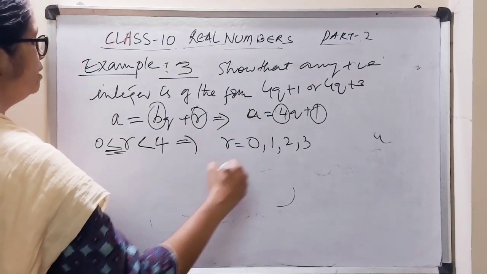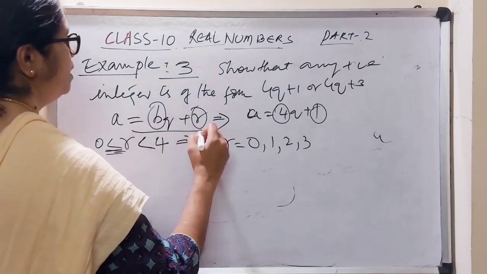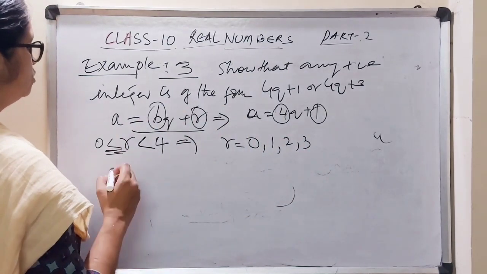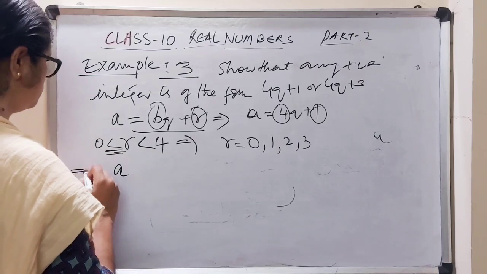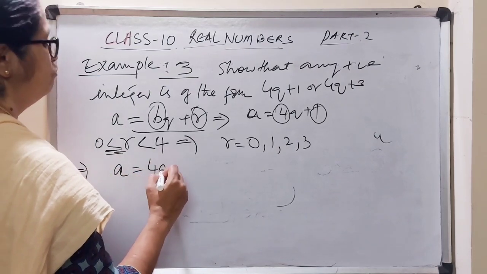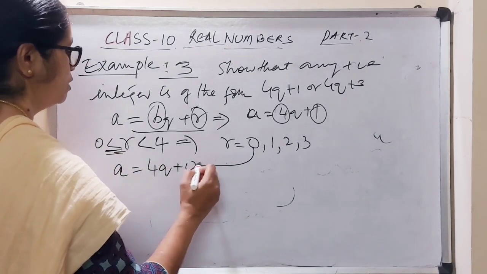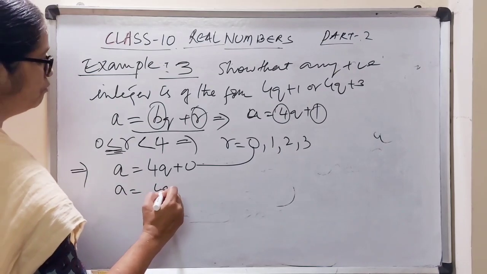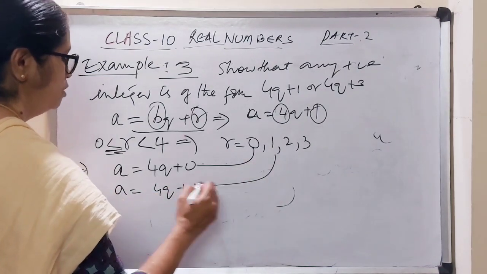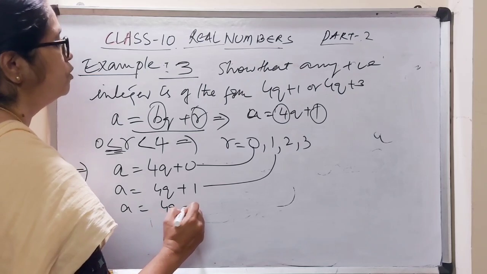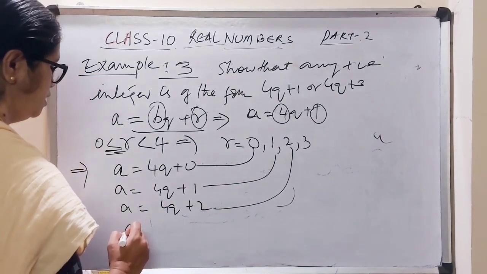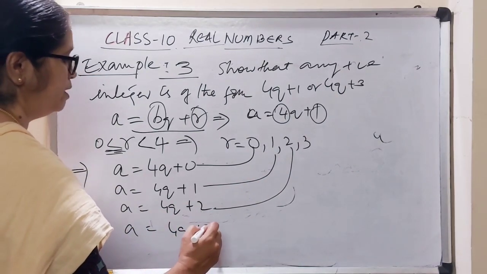So now I am going to write this lemma using all these values of r. I will write the first one as a = 4q + 0. Then a = 4q + 1. Then a = 4q + 2. Then a = 4q + 3.